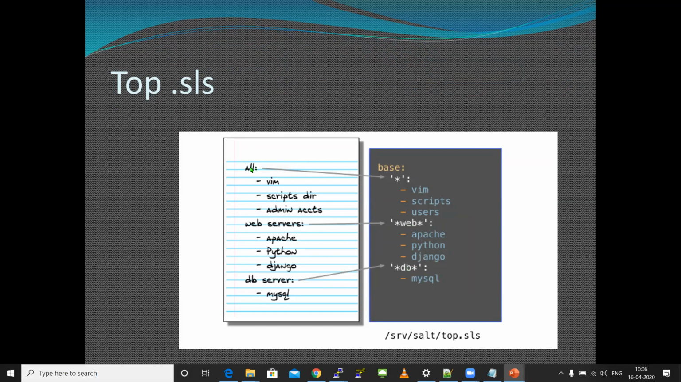So you can see on all the machines, Vim will get executed because here I gave star. But only on the web server, Apache will get executed. In the same way, only on the database server, MySQL will get executed. I will show you a simple example for this.